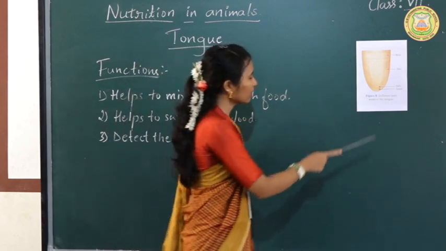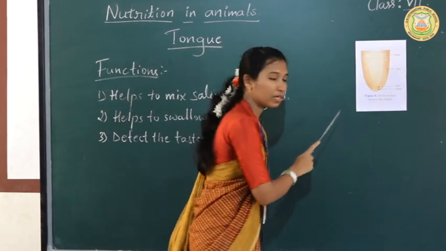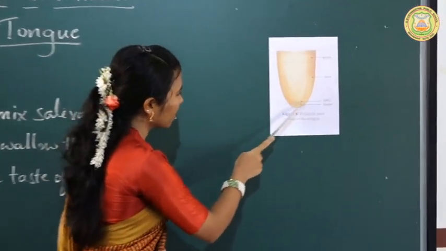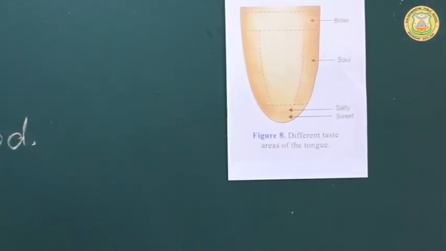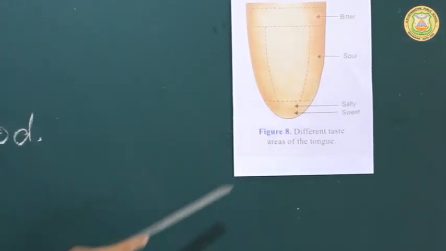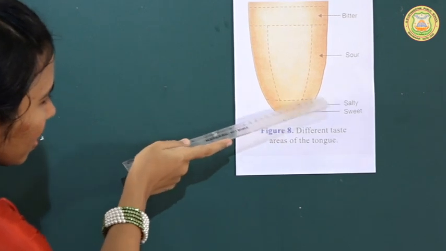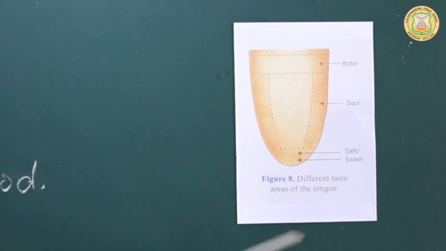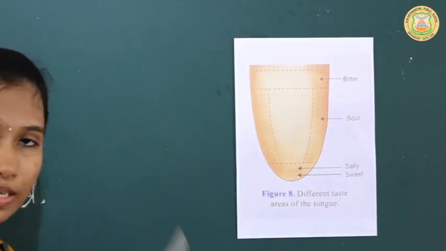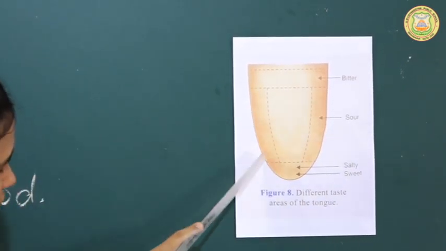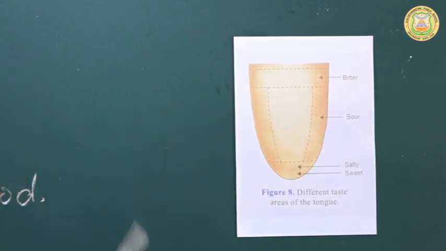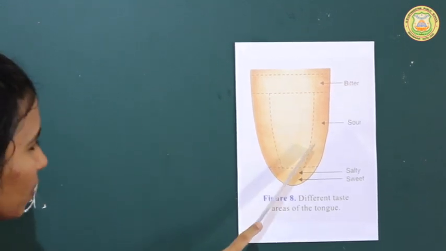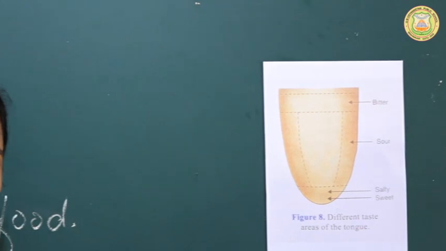Only some part of the tongue will detect a particular taste. At the tip of the tongue, the taste buds will detect the sweet taste, and just behind the tip, there will be some taste buds that detect the salty taste. At the sides also there will be taste buds, and these taste buds will detect the sour taste.